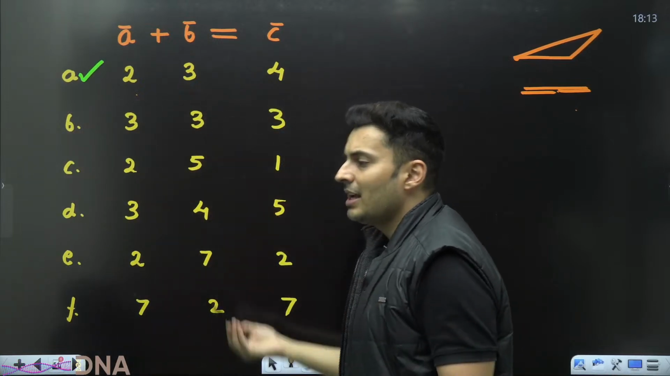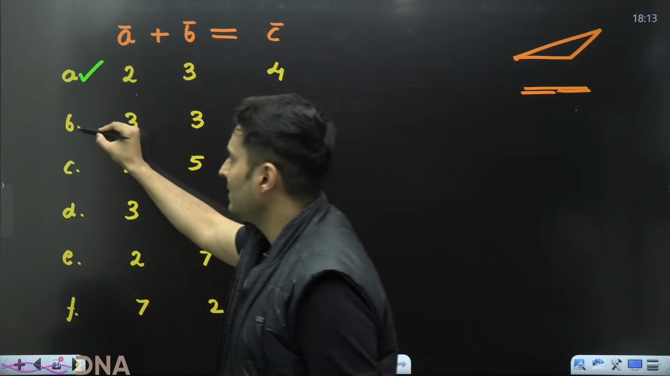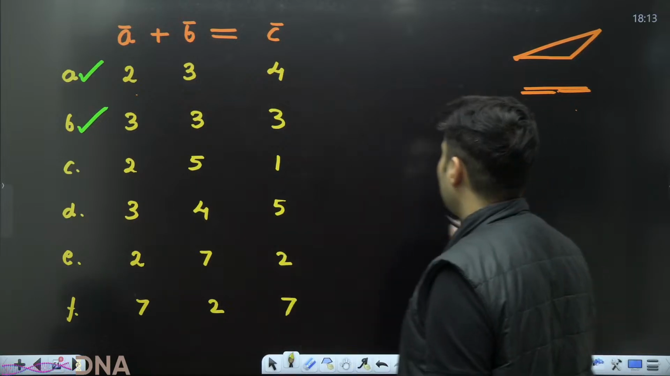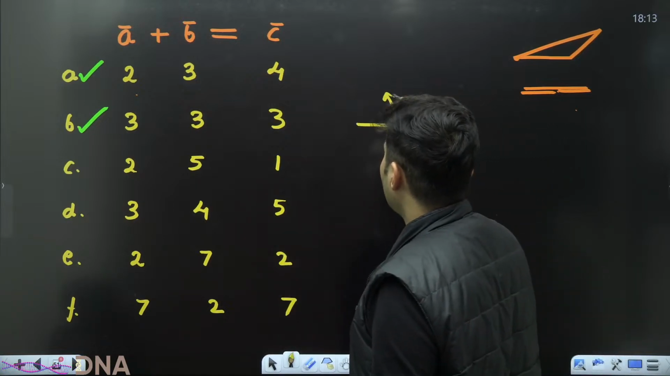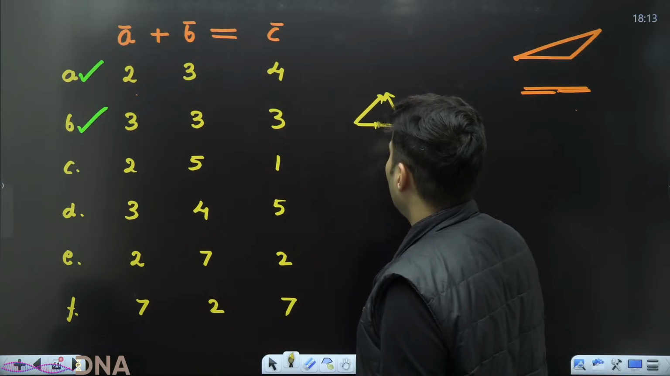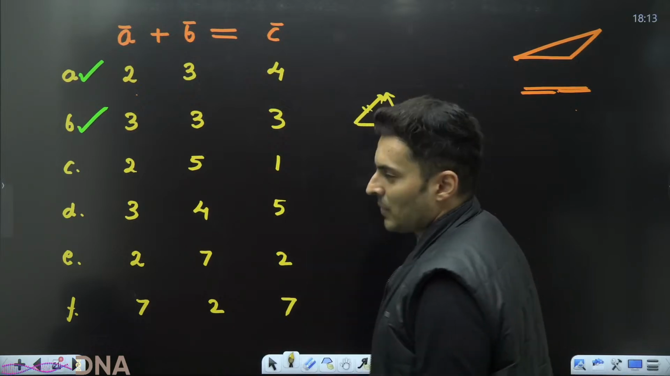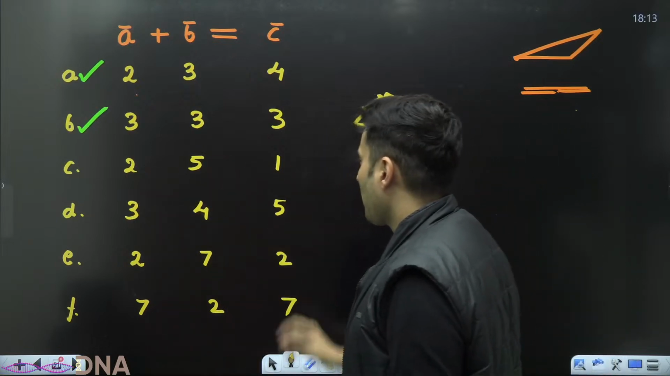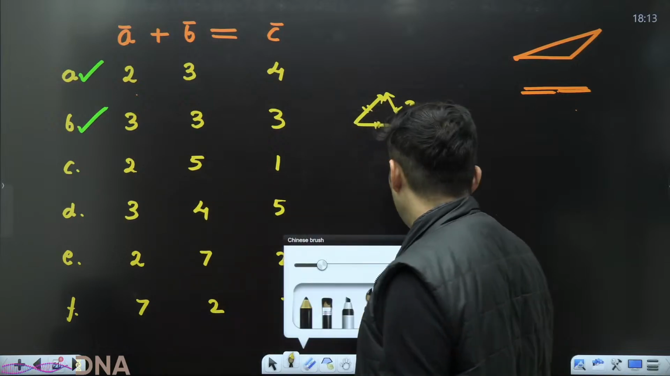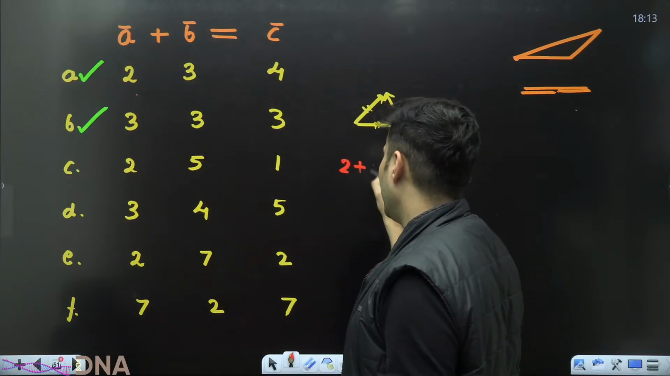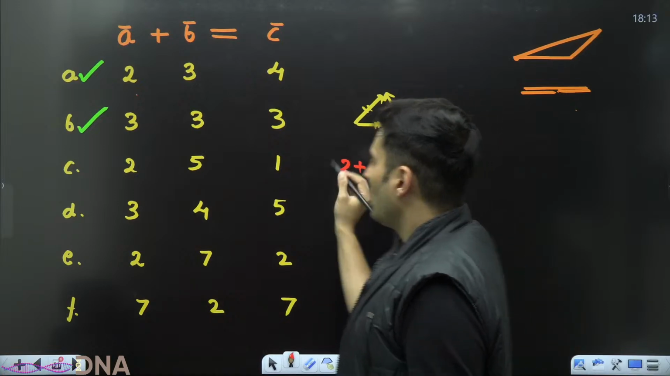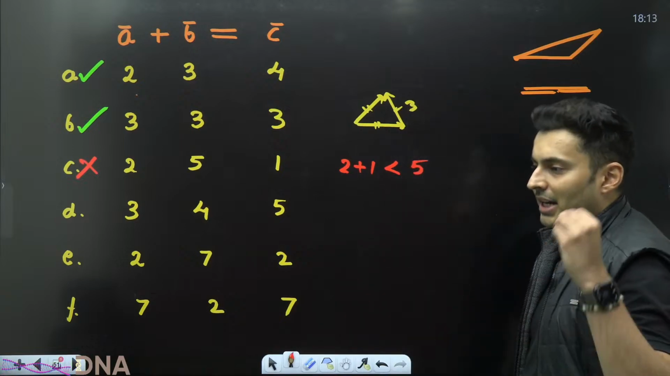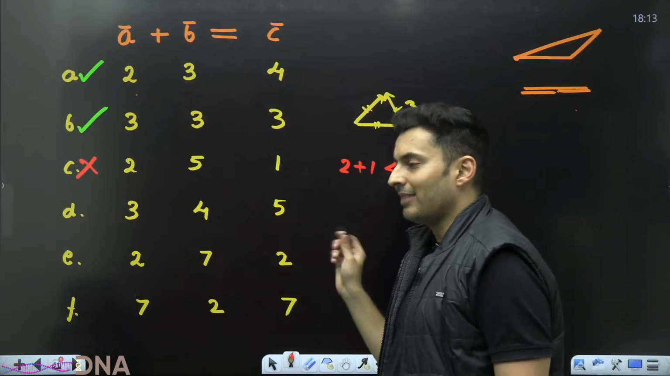How about 3, 3, 3? Definitely, it's an equilateral triangle, guys. Definitely, it is possible. Just imagine you go 3 units here, 3 units here, and then you get the resultant as 3. All these sides are equal, 3. Now 2, 5, 1. Just check this out: 2 plus 1 is less than 5. So this is not possible. You can't ever construct a triangle with sides 2, 5, and 1.